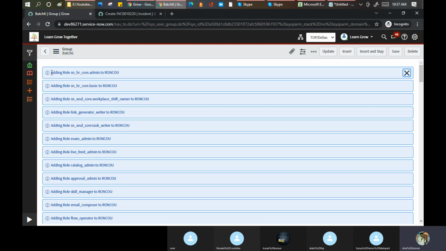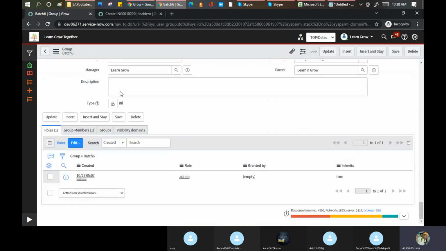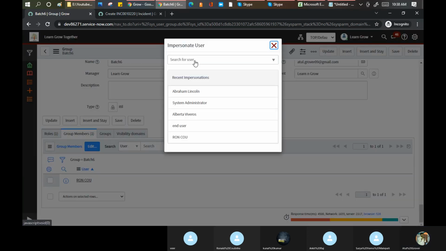Now you see, as soon as I give the admin role, Ronald is getting a lot of roles. Don't worry about the HR and others, because those are plugins I installed on my system. You can try the same thing in your personal instance. A few roles will be assigned automatically. Now you can say the admin role has been given to Ronald. Now if I impersonate Ronald here, and go here.